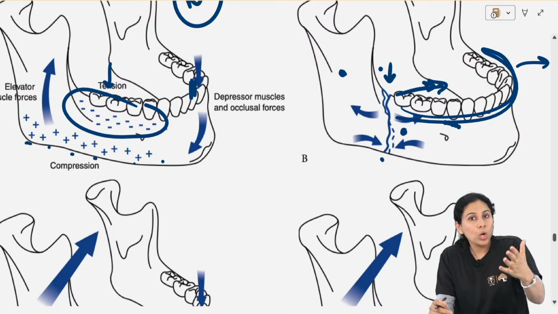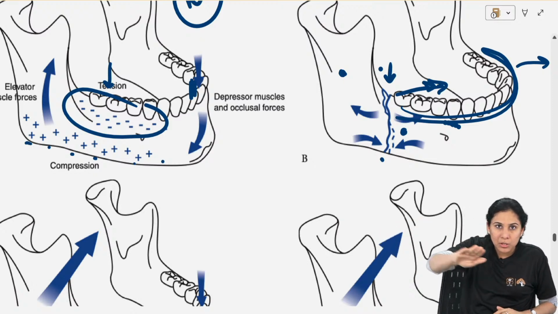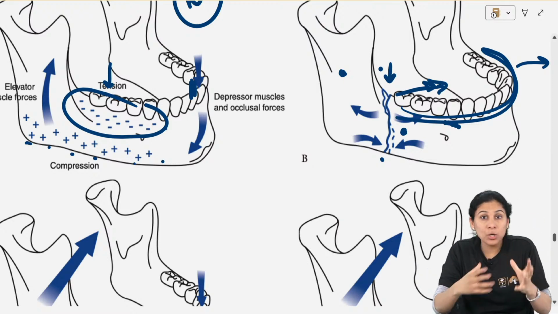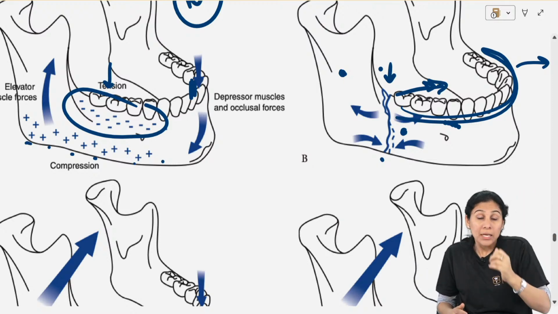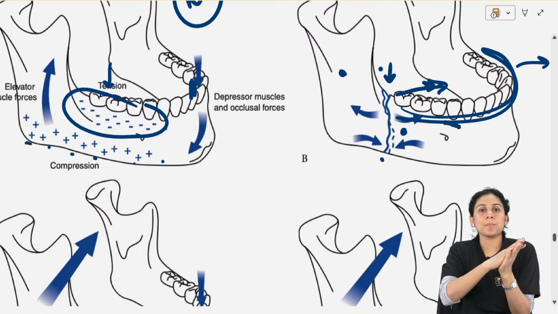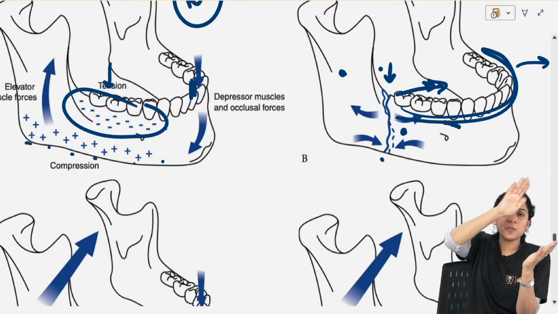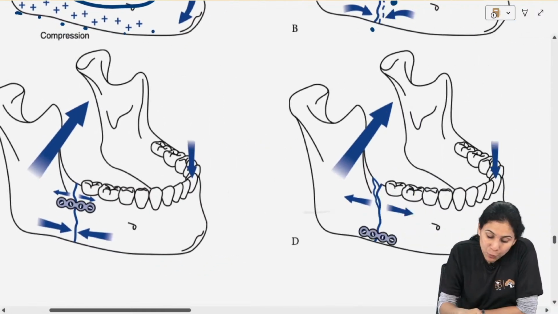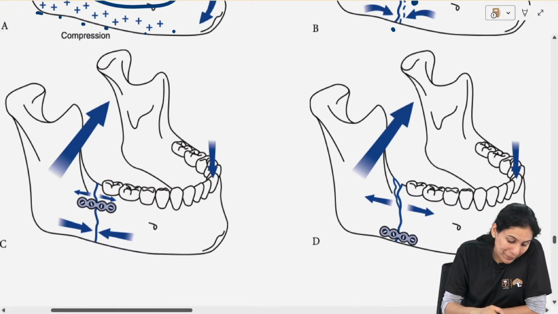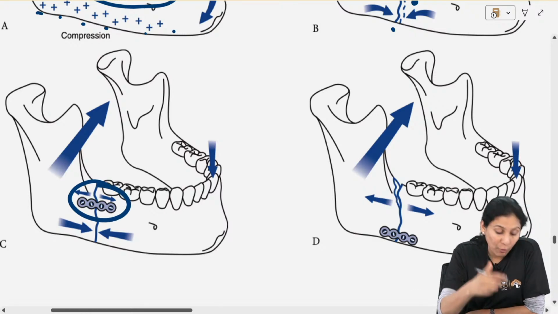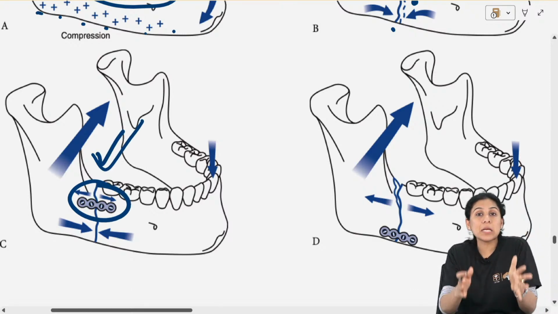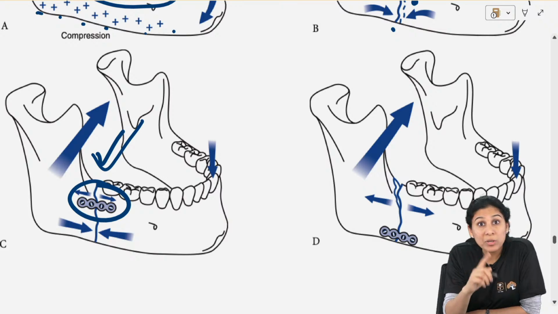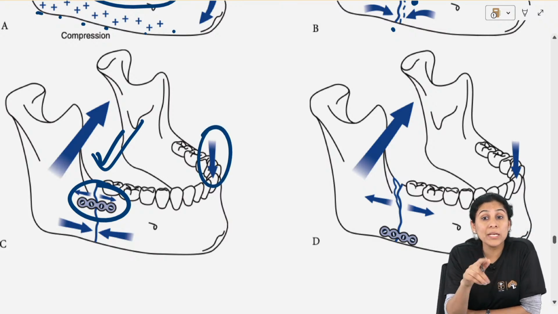Now at the angle, you all know it is not a straight bone. At the angle the mandible curves like this, like this. There is an angle which is formed, depending on the age. Now in the angle you cannot put a straight plate. Because of that angulation, you have to put an S-shaped, propeller-shaped plate, which is exactly what we do in the angle. If you put a plate on the superior border, it will take care of your tension and functionally stable fixation will happen. The patient will be stable, the mandible will be stable during function. Function means occlusal loading or chewing.